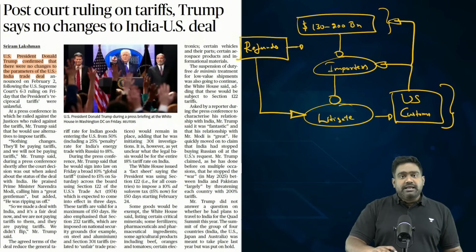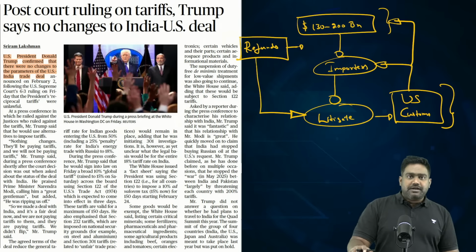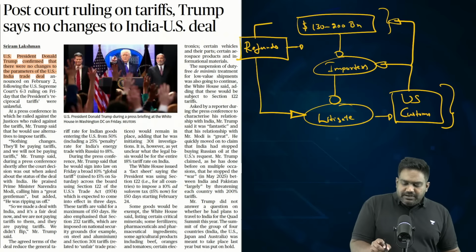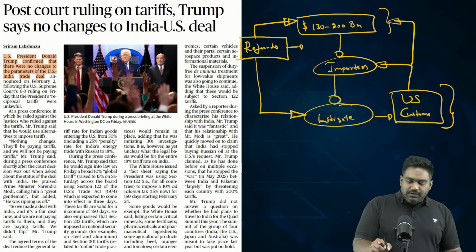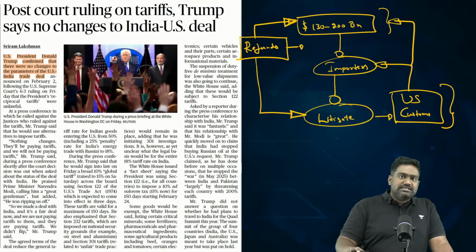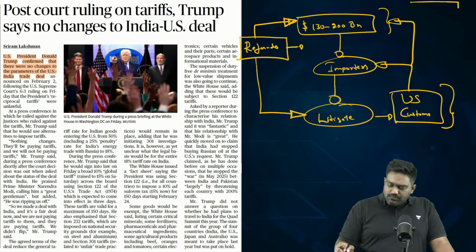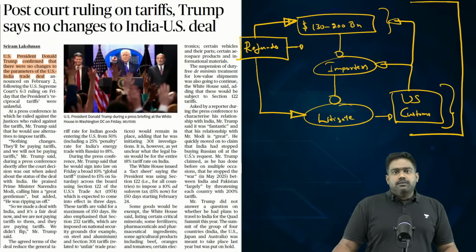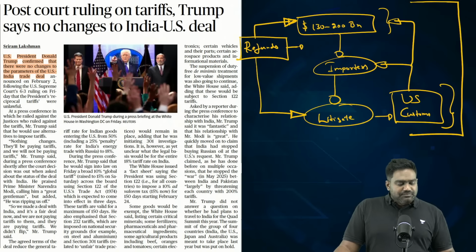And this could even have a cascading economic effect, as many traders, importers and companies will fight over the refunds, leading to new cases and litigations against the US government. It would end up creating more uncertainty in the trade domain. So, this is something India will have to factor in.